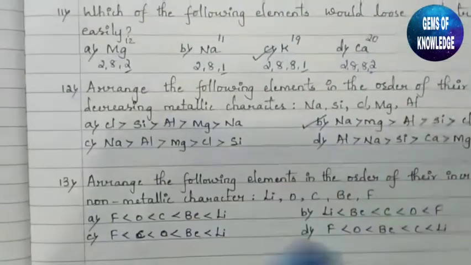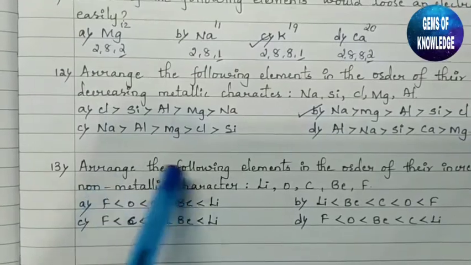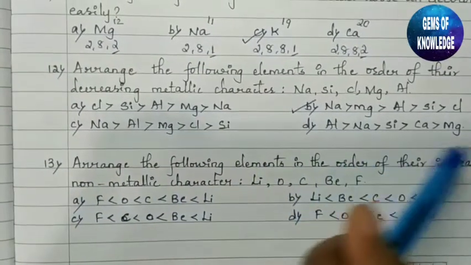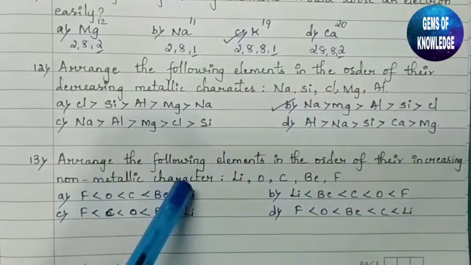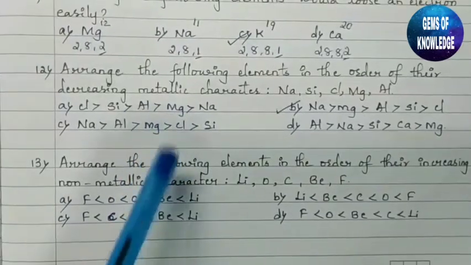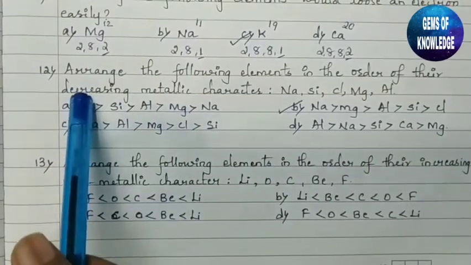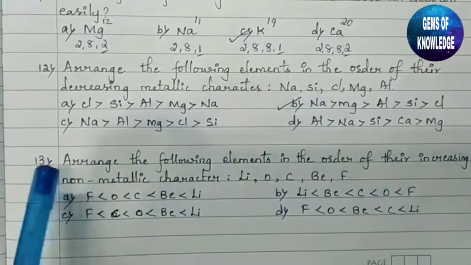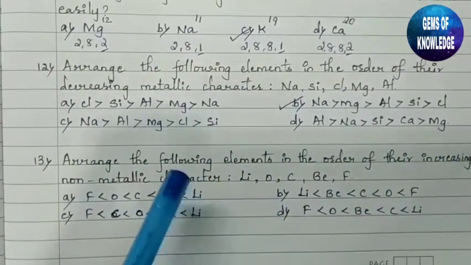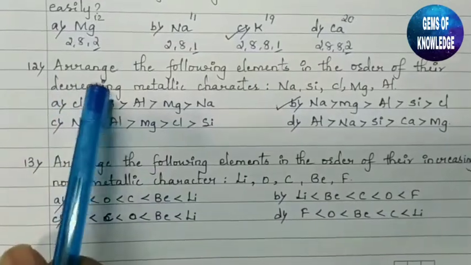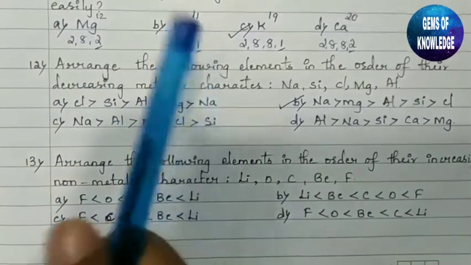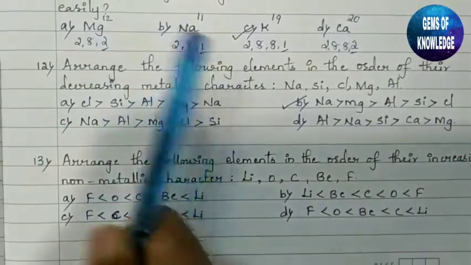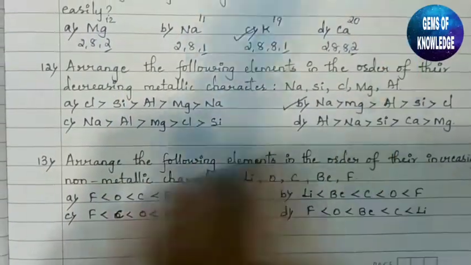Okay, the next question is to arrange the following elements in the order of their increasing non-metallic character. So a similar question, just the opposite. Here they asked for decreasing metallic character, and here they are asking for increasing non-metallic character. Both are the same, because decreasing metallic character means the metallic character decreases from left to right in the periodic table.